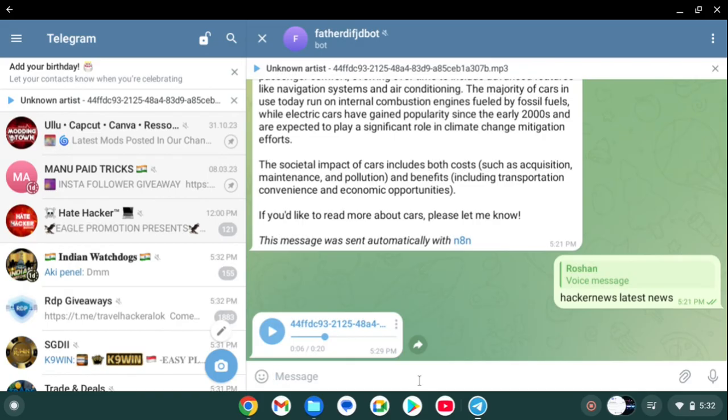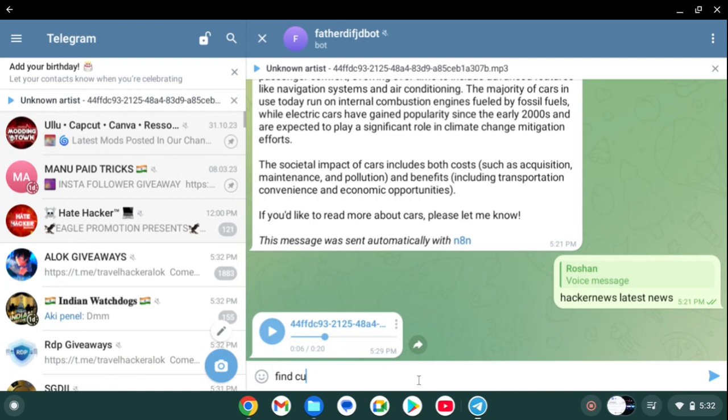Let's find news using SERP API. Find weather in New York.